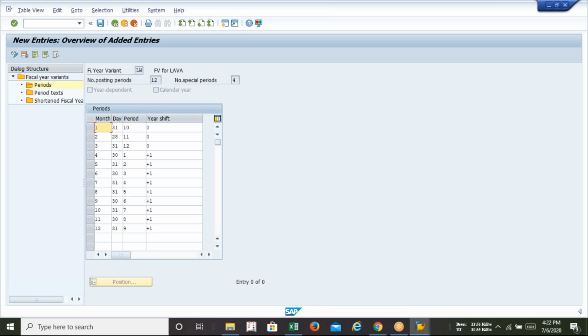Sir, hello sir. If there is any special month? The special month is not for this, it's for regular months. The special month will be considered at the time of posting. It's a financial year, and special periods are counted after the financial year. When the financial year closes, the special periods will be considered, plus 1, plus 2 or plus 3. So that's why other configuration is not required. Only the basic financial year you need to configure, so the system will understand.